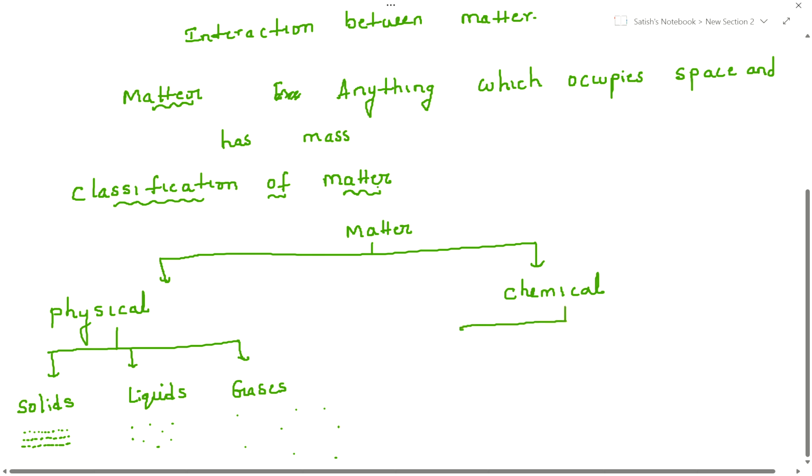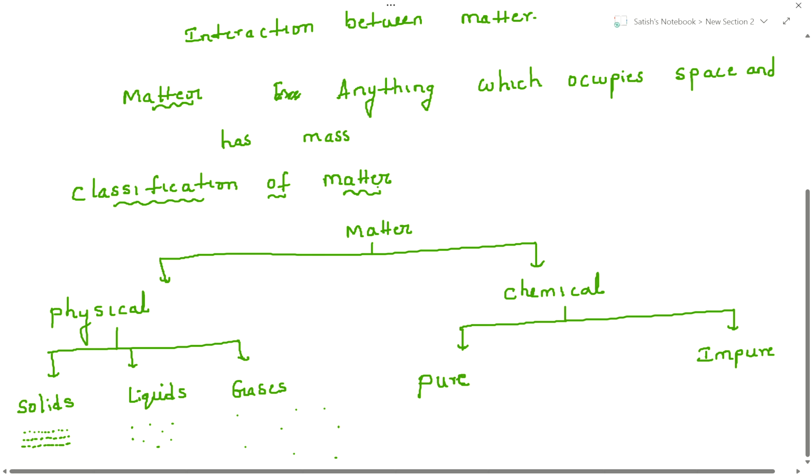I said already it plays an important role. Chemical classification. First let me write here: the first one is pure substances, and another one, guys, impure substances. Pure substances are again classified into two types.